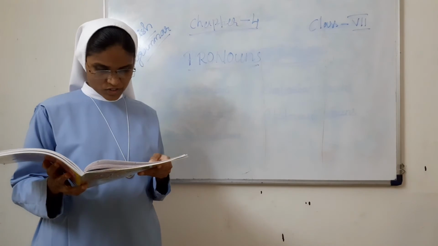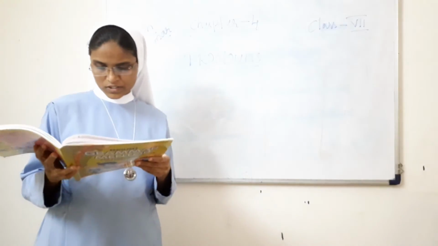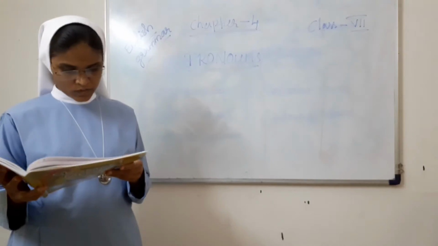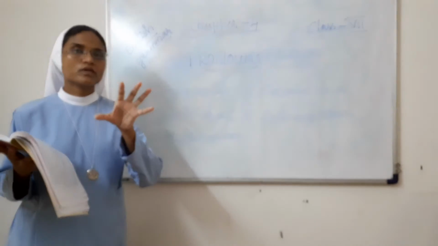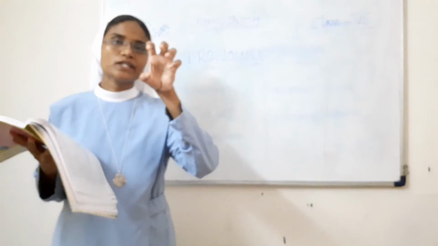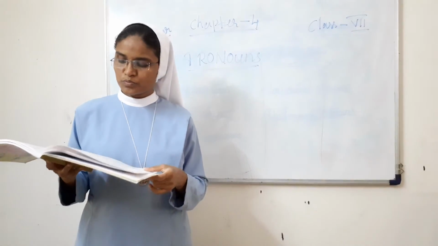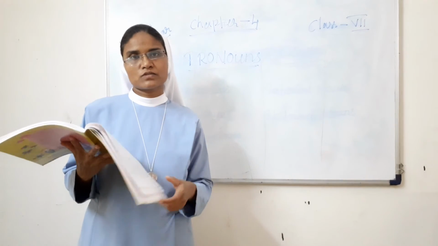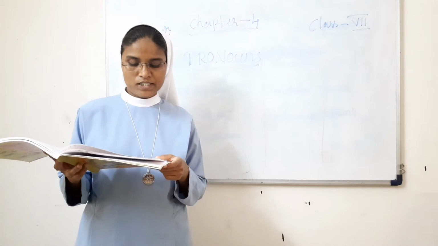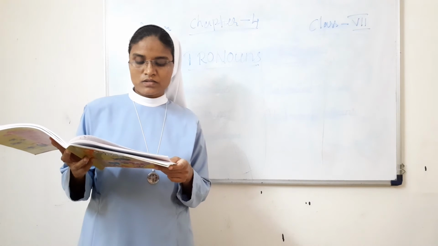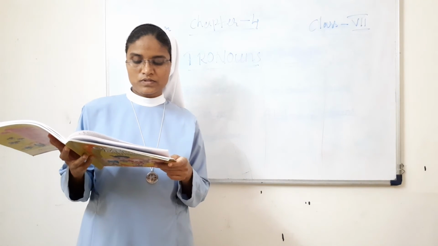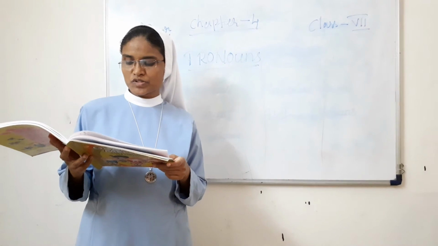Next one, demonstrative pronouns. Demonstrative pronouns are used to point out the object or objects to which they refer. This, that, these, those are examples of demonstrative pronouns.